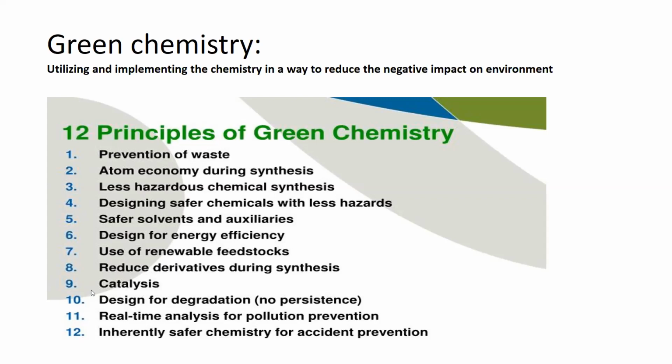And the ninth principle is catalysis. This is very important. Now, a catalyst is a molecule that is not directly consumed in chemical reactions. Rather, it speeds up the chemical reactions, right? So this is the definition of the catalyst. We should use such catalysts because they are not consumed in chemical reactions. They might be accumulated ultimately in the environment. So we should use such catalysts that are not harmful for the environment.